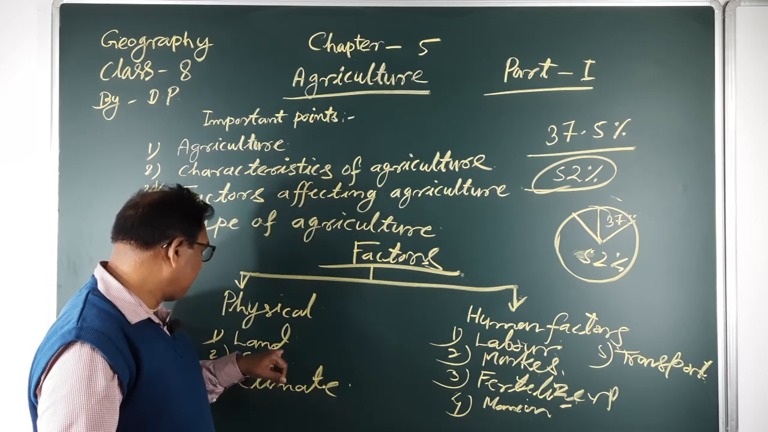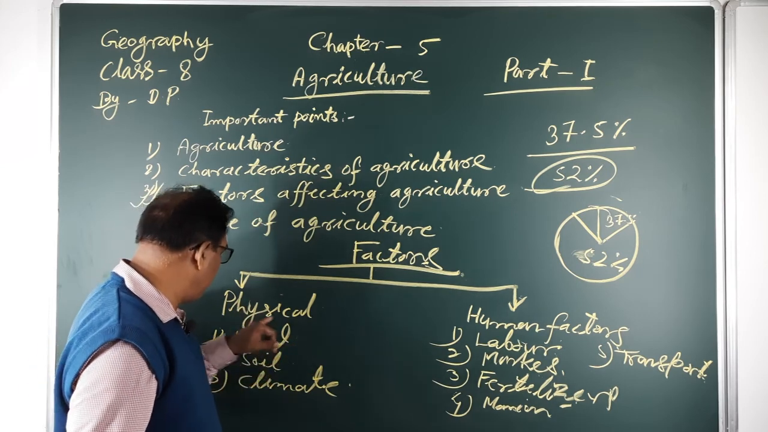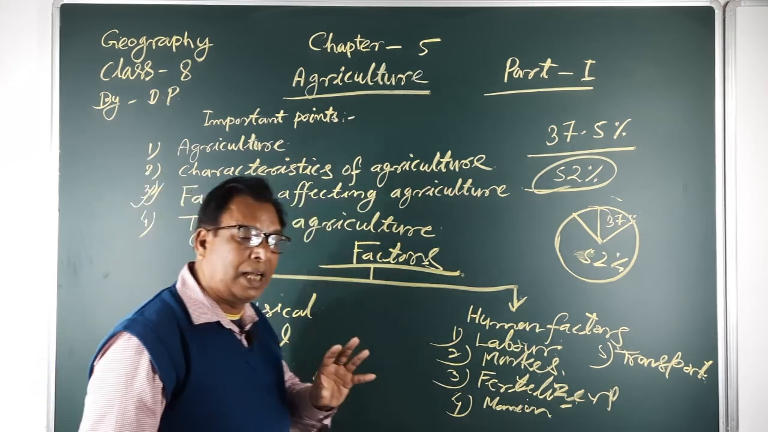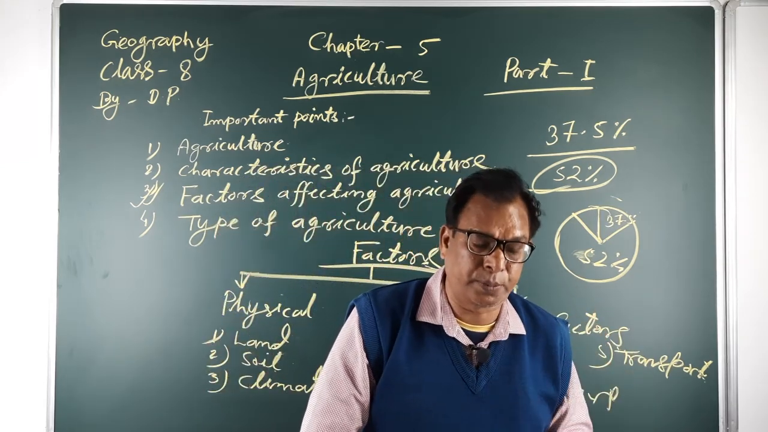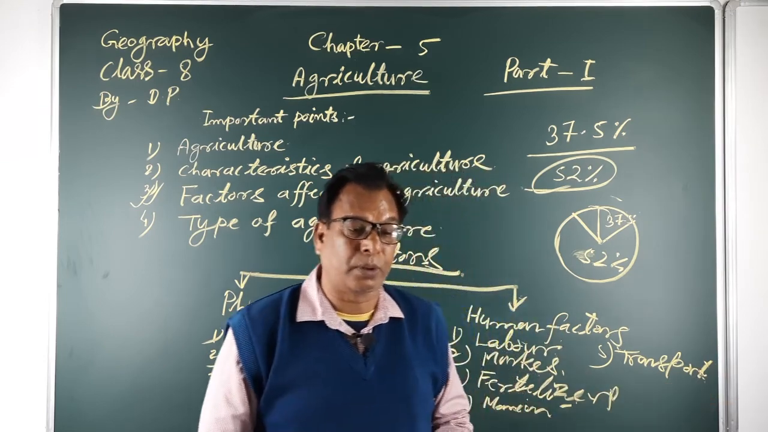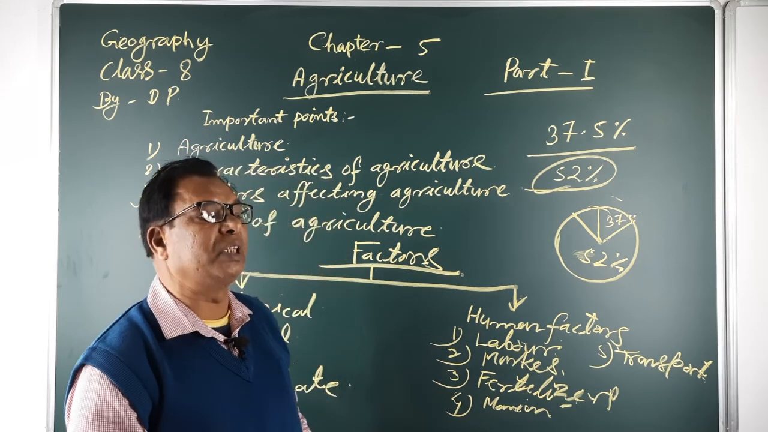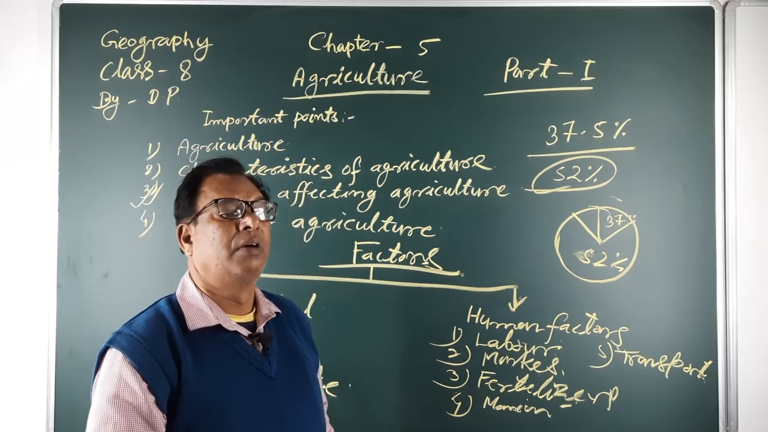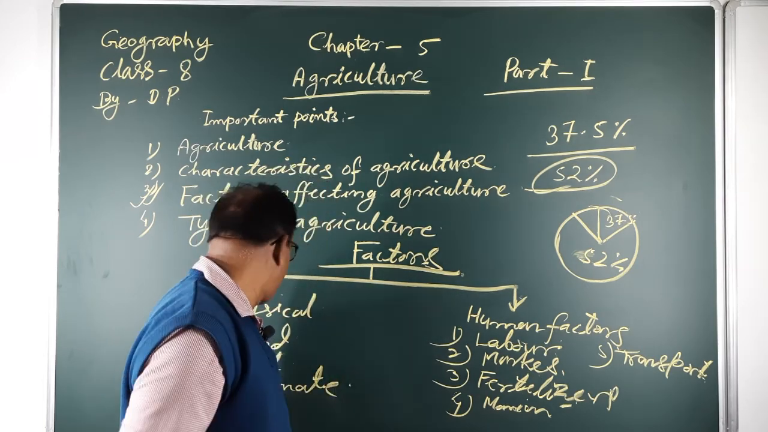And the second factor is which types of land are suitable for agriculture, which types of land are suitable for rearing and farming, and which types of land are suitable for the cultivation of different fruit plants, flowering plants, and food grains, etc.